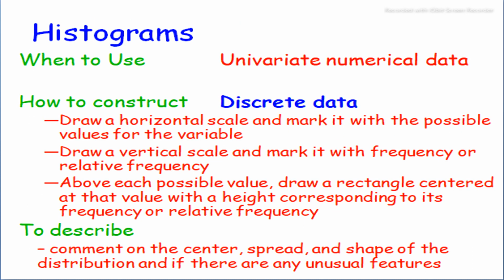And for a histogram, how do we construct it? We draw a horizontal scale and mark it with the possible values for the variable, and draw a vertical scale and mark it with the frequency or relative frequency. Third and last, above each possible value, draw a rectangle centered at that value with the height corresponding to its frequency or relative frequency. And to describe a histogram, we use the center, spread, and shape of the distribution and any unusual features.